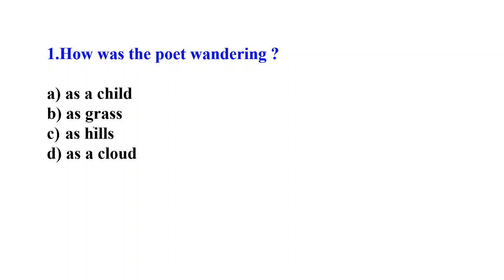The answer to this is as a cloud. In the poem, the very first line is, I wandered lonely as a cloud.